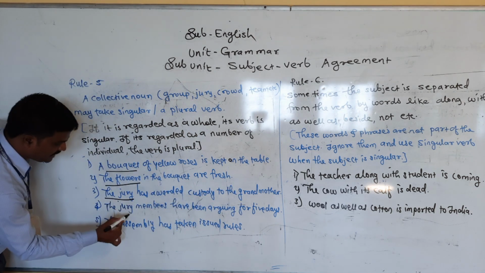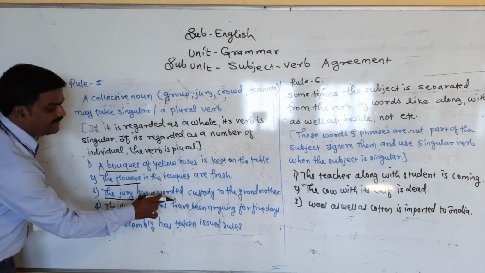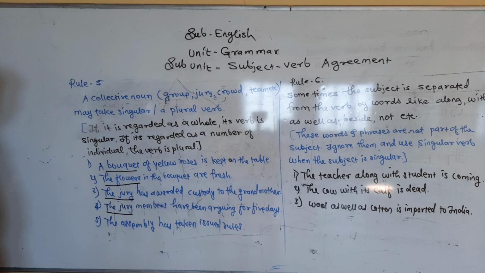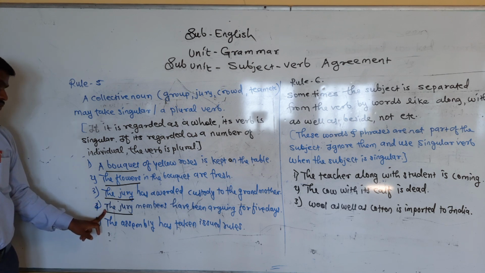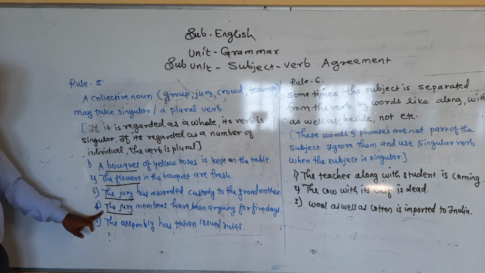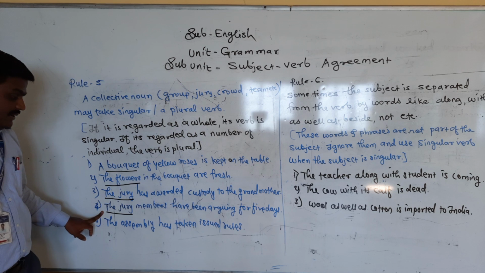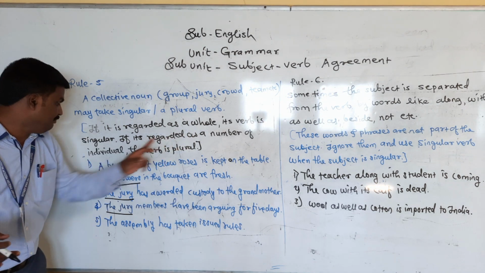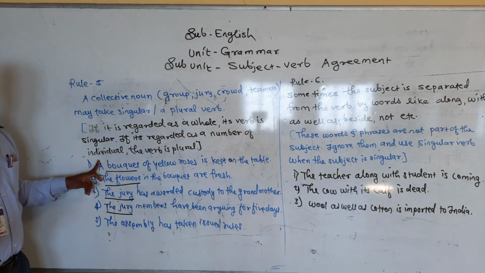The jury members have been arguing for 5 days. Here, what happened? Jury members. Here we are talking about the number of individuals.